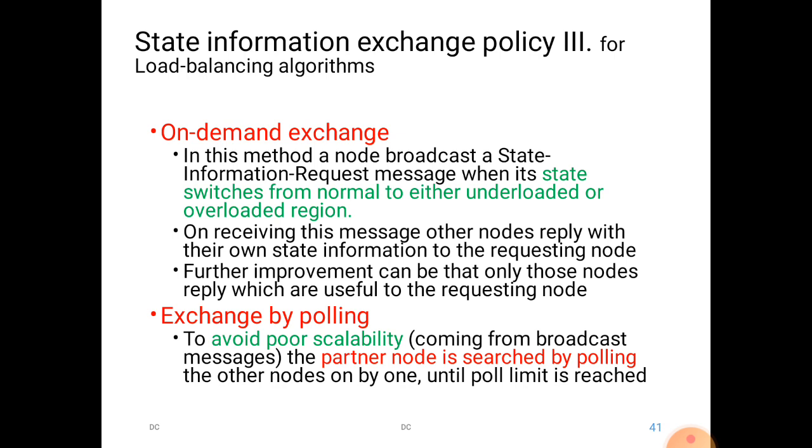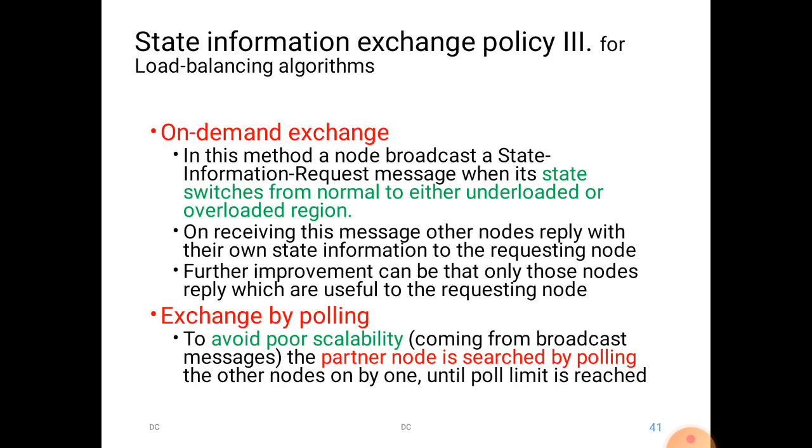On receiving this message, other nodes reply with their own state information to the requesting node. A further improvement can be that only those nodes reply which are useful to the requesting node, the interested nodes.